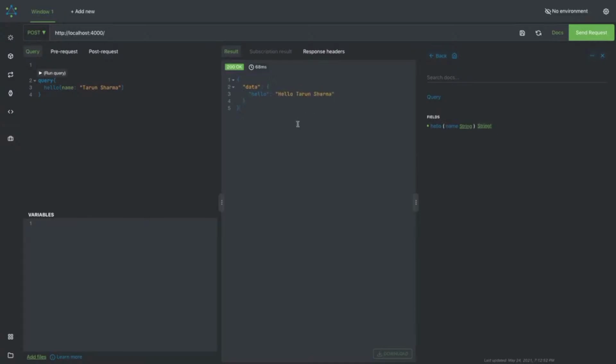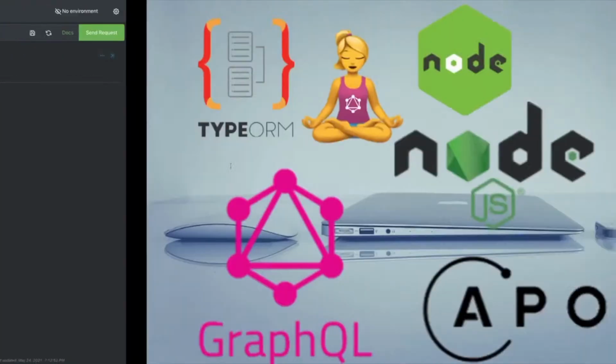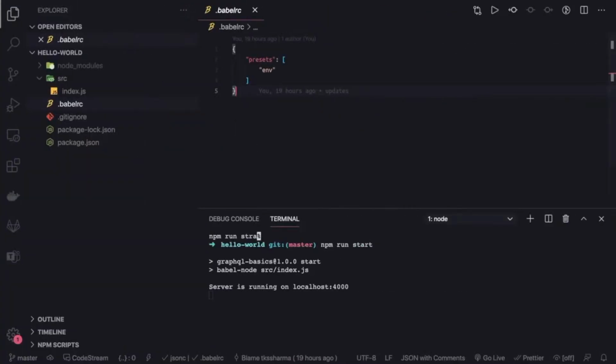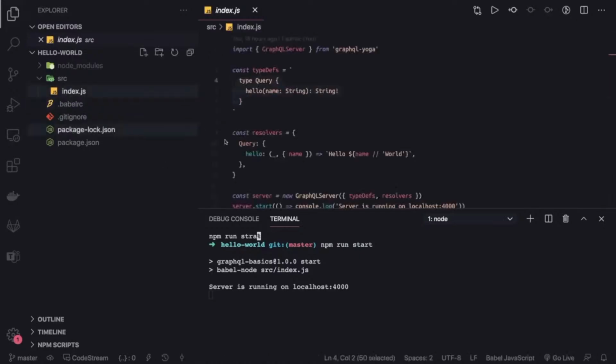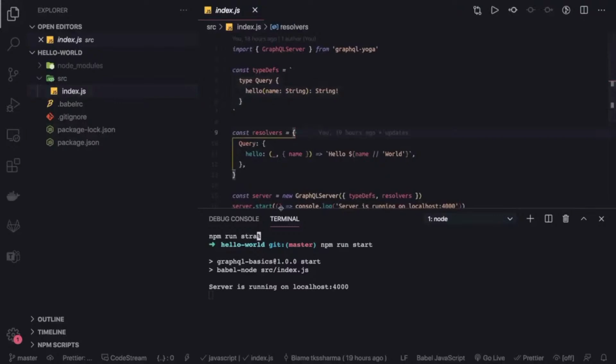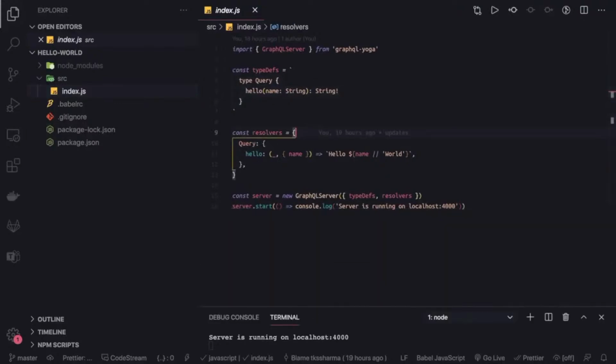So this is the query we have written. And this documentation is like Swagger here. It is telling you what all queries you have, what all mutations, subscriptions, what all different types you need to define. Okay, everything is here, and you can execute the queries here. Okay, now what we are going to do is let's move to something a bit more advanced. Here we are creating only a simple GraphQL server, right? But we are not going to write this simple hello world example every time.